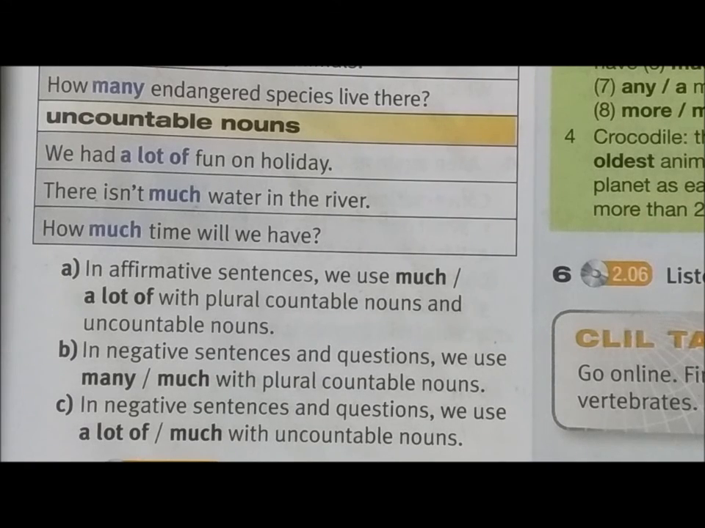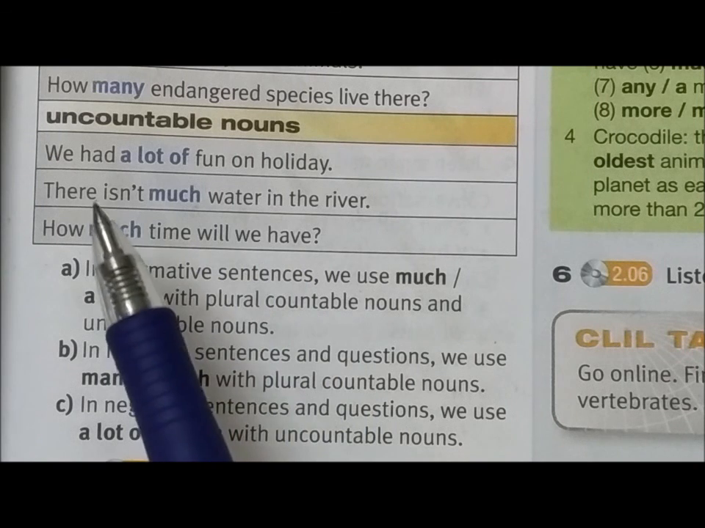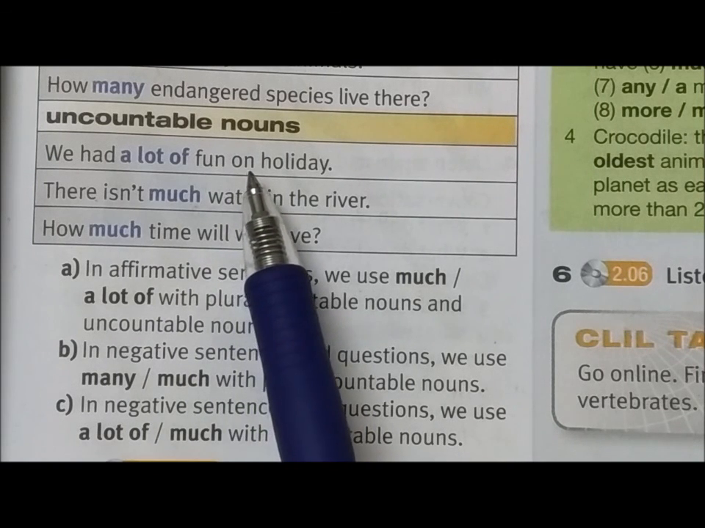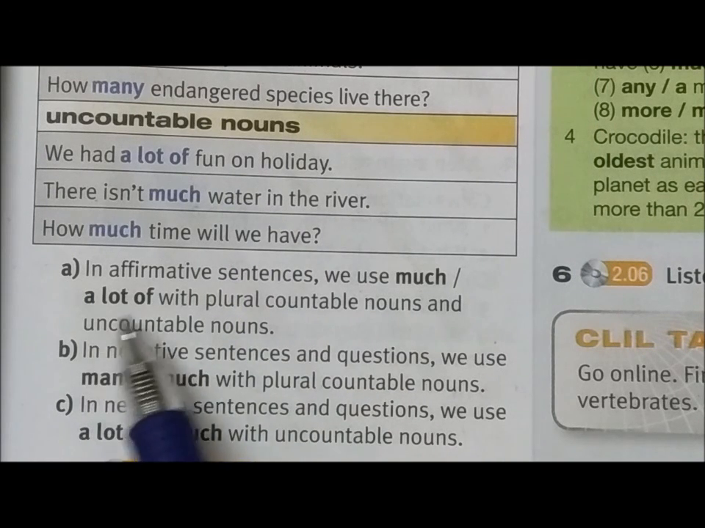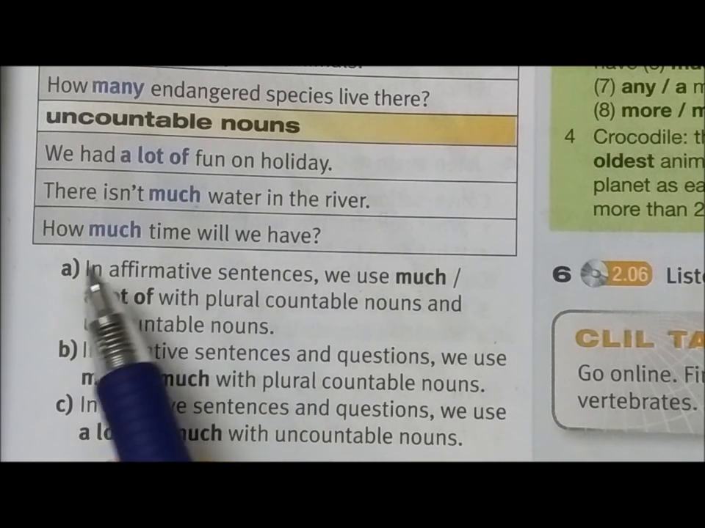For exercise 3, the first question, A. In affirmative sentences, we use much or a lot of with plural countable nouns and uncountable nouns. So here we need to choose the correct word. So we use much or a lot of for affirmative sentences. Let's take a look here. So this is an affirmative sentence. We had a lot of fun on holiday. So for A, we use a lot of, right?